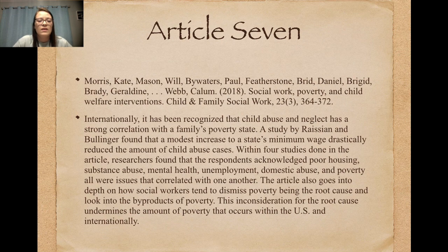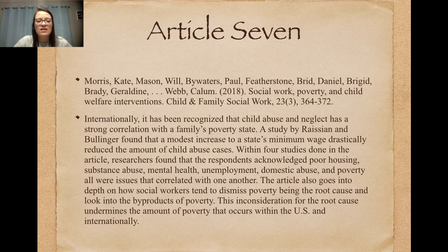Article 7. Internationally, it has been recognized that child abuse and neglect has a strong correlation with a family's poverty state. A study by Raissian and Bullinger found that a modest increase to a state's minimum wage drastically reduced the amount of child abuse cases.